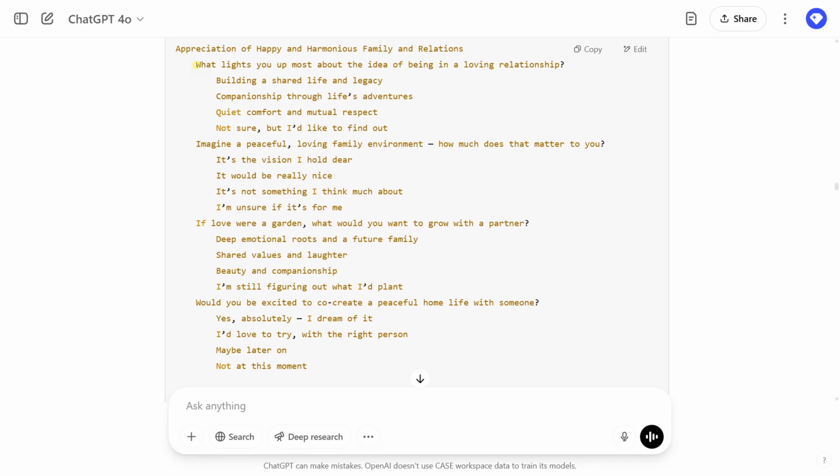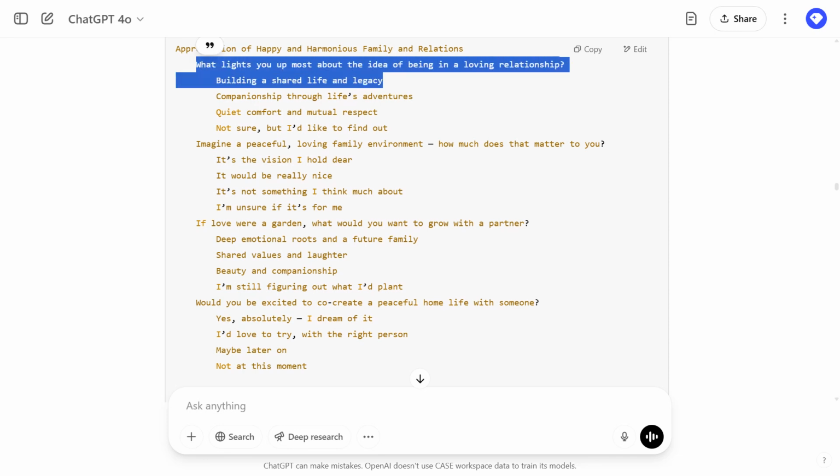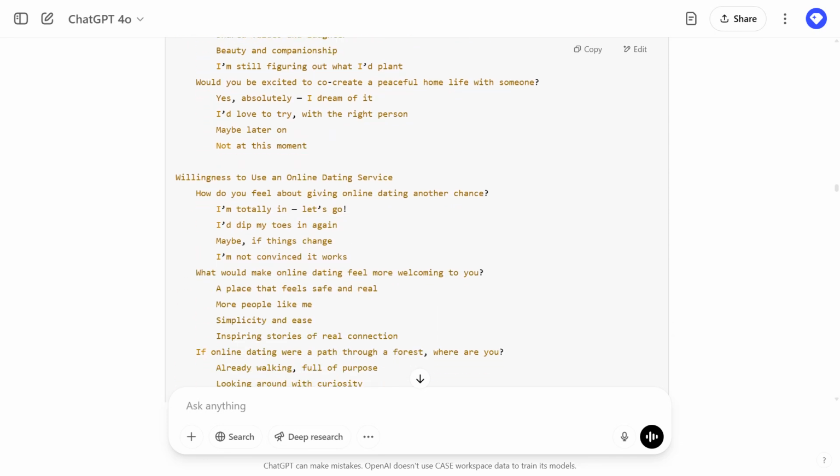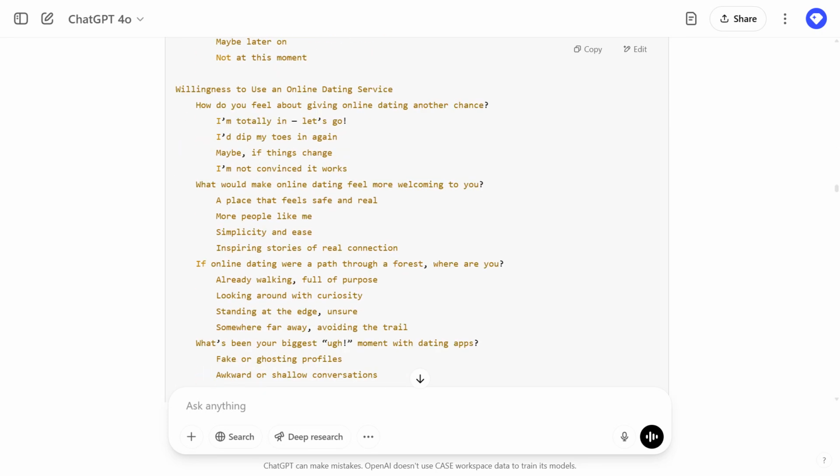What lights you up most about the idea of being in a loving relationship? If love were a garden, what would you want to grow with a partner? So these are more fun ways to think about it, and ChatGPT is quite good at making questions like that.